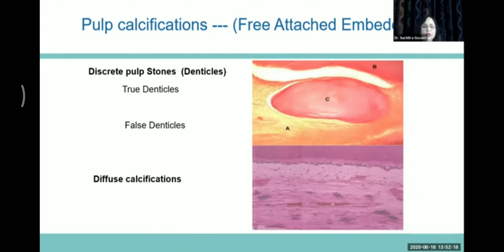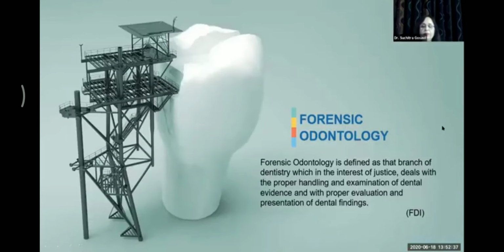Discrete pulp stones are again classified as true denticles, which will show tubular dentine, and false denticles, which show atubular dentine in a concentric manner, which is deposited around a central nidus. Diffuse calcifications are irregular calcific bodies commonly seen in the radicular pulp.